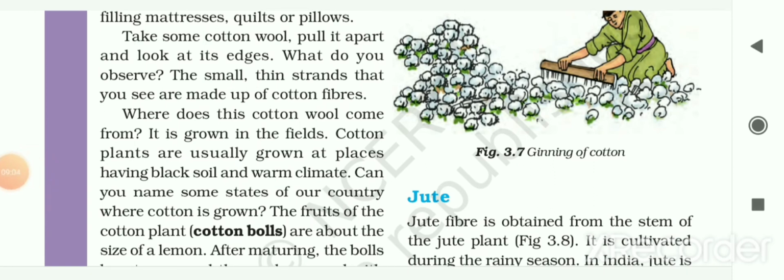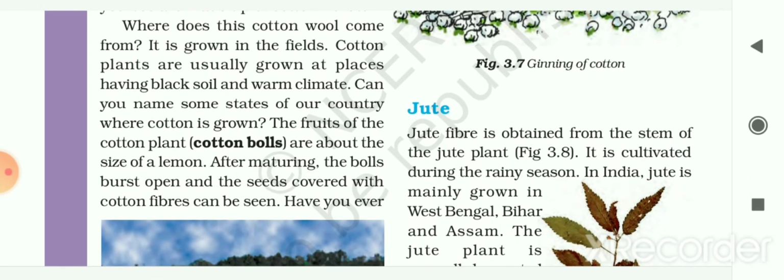Now take some cotton wool and pull it apart and look at its edges. What do you observe? The small and thin strands that you see are made up of cotton fibers. Now where does this cotton wool come from? It is grown in the fields. Cotton plants are usually grown at places having black soil and warm climate. Can you name some states of our country where cotton is grown? So yes, in the Punjab, Haryana, Rajasthan, Gujarat, Madhya Pradesh, Maharashtra, etc. are the states in which the cotton is grown.